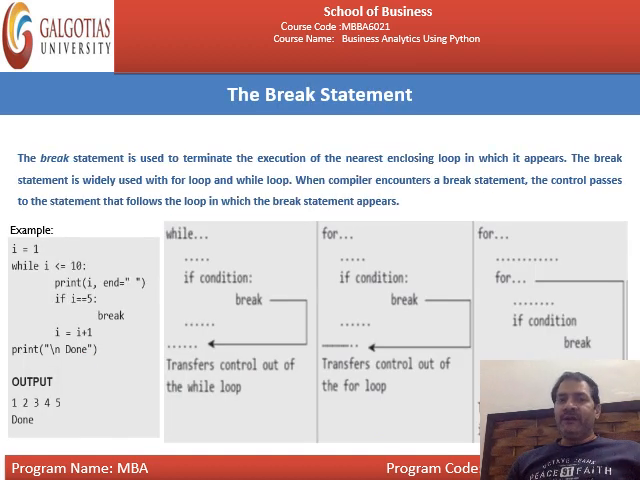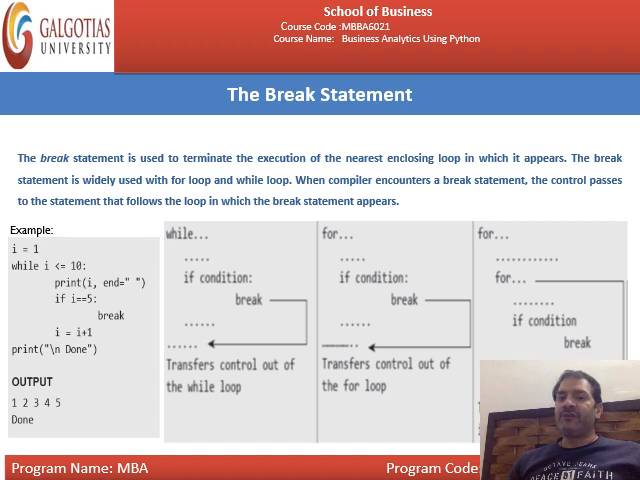This is the break statement. The break statement is used to terminate the execution of the nearest enclosing loop in which it appears. If you include a break statement, as soon as the compiler or interpreter reads the break statement, the loop is terminated at that particular moment. The break statement is widely used with the for loop and while loop.